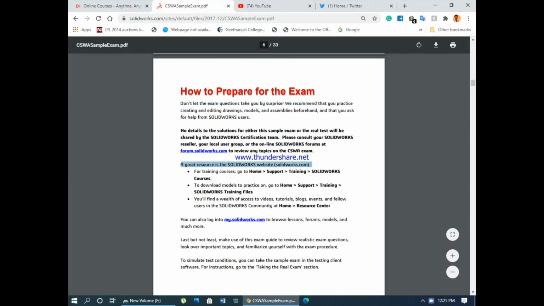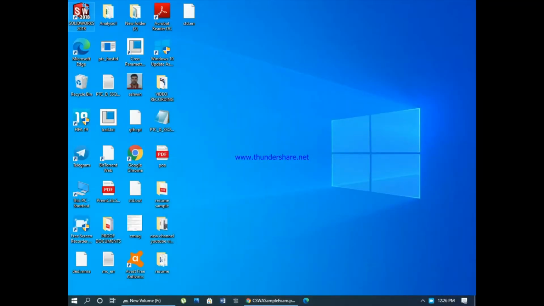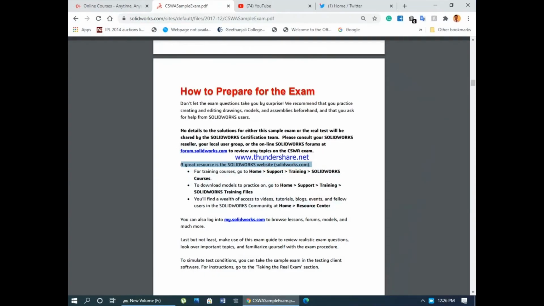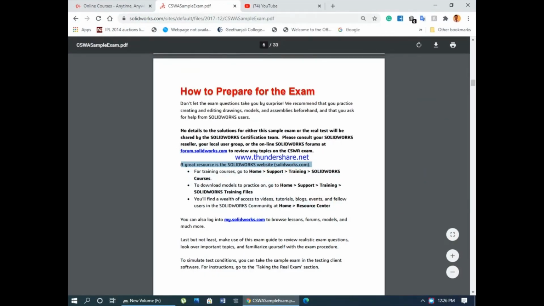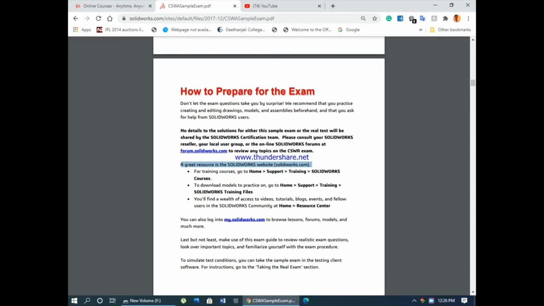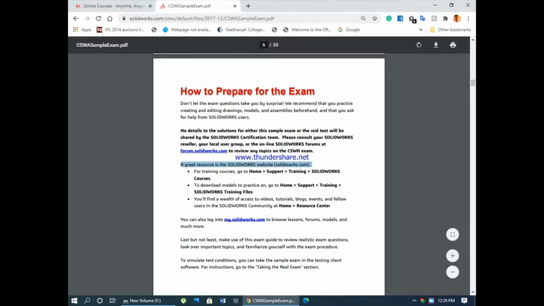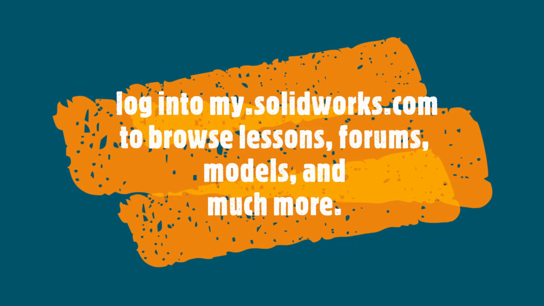This is a website. To get to that website, just go to home, support, training, SolidWorks courses. If you want to prepare for the exam, you can go to the link mentioned below. As you can see, you can open a new part. You need to open that. Let's wait for the part to open. Yeah, it is open now.